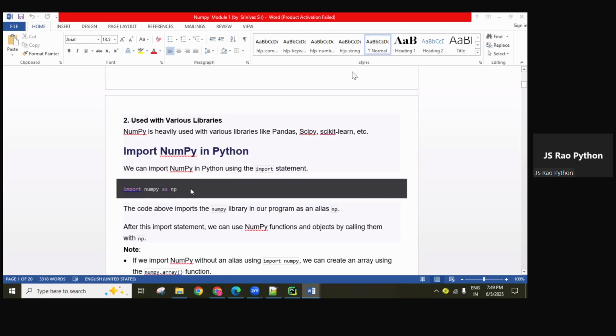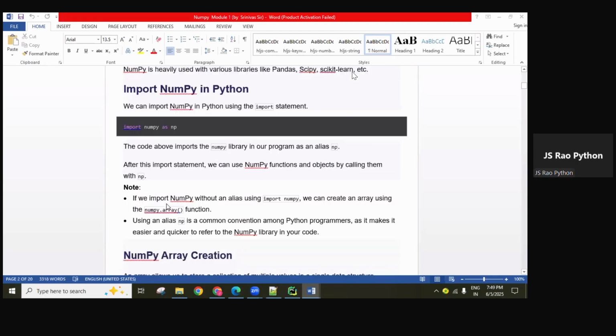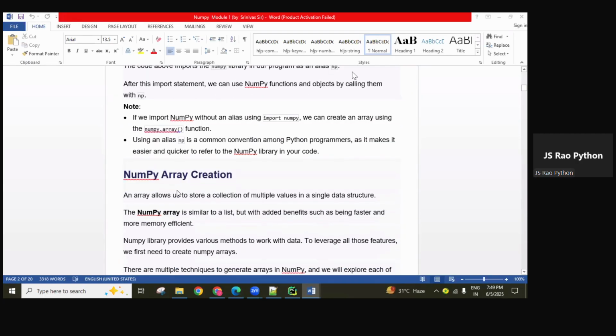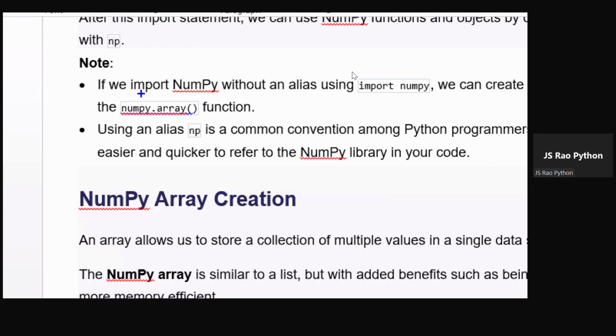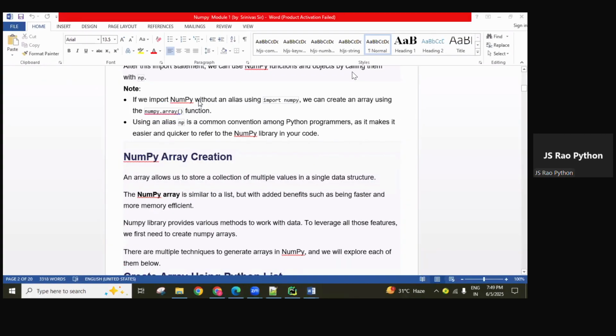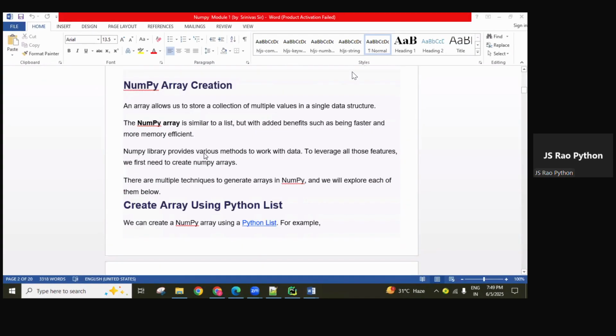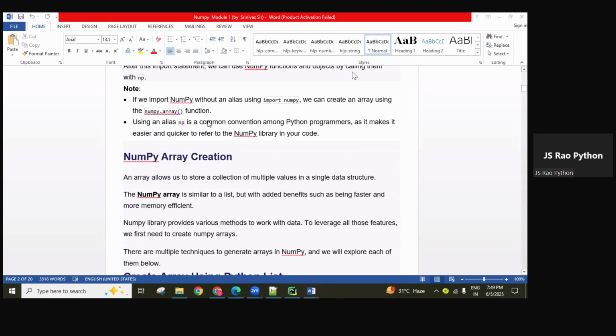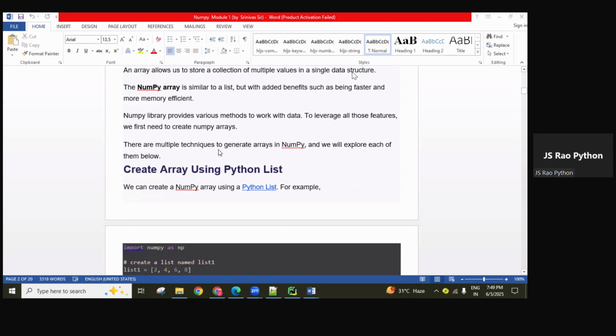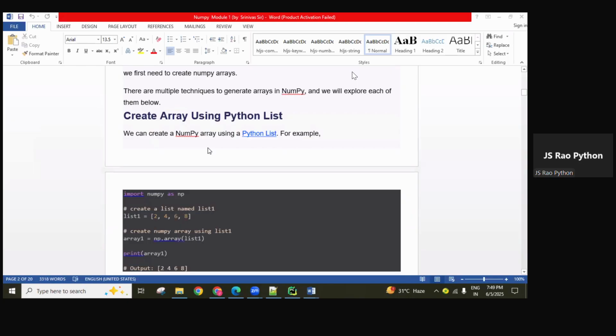Okay, so we import it like this, as I explained already. If we want to create an array object, we can use the array function. This is the major function, and we also have a lot of other functions we can use. Later you can read all these things theoretically and you will understand. So I want to create an array object. There are different ways to create one.